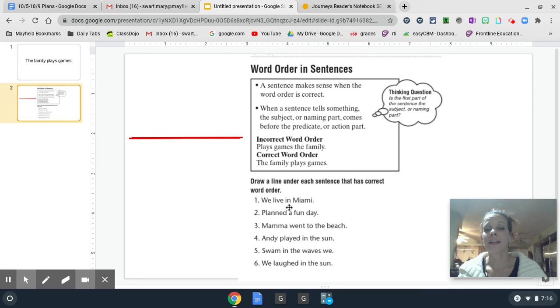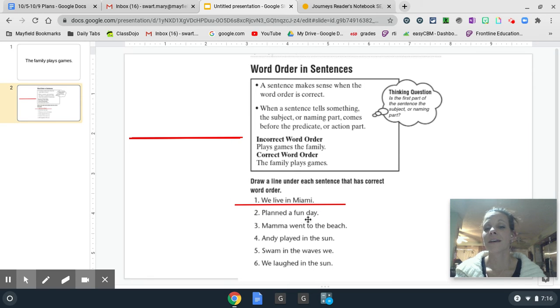We live in Miami. Well, is the first part of the sentence the subject or naming part? I see we. That tells me who we're talking about, we. So yes, this sentence has the correct word order. So I'm going to bring my line down and underline it. We live in Miami is a complete sentence in the correct word order. Let's look at sentence 2.